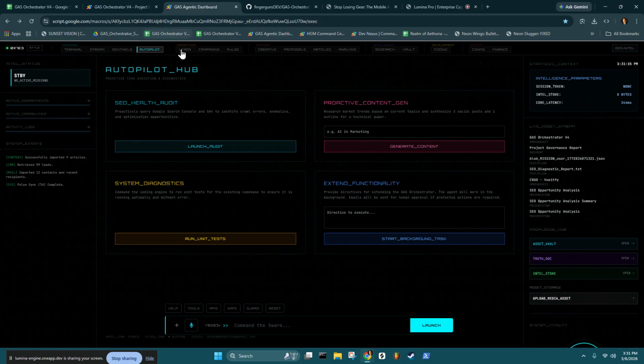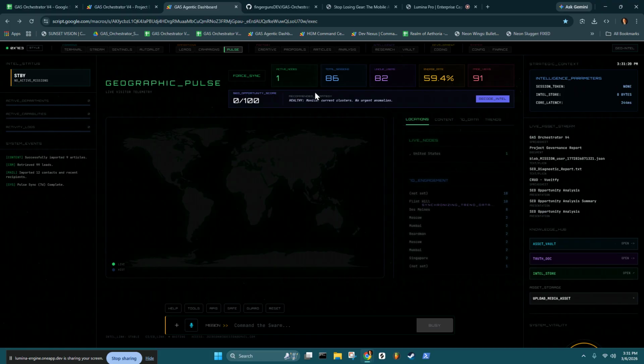And then another thing I've added is on the Pulse tab, I've added this SEO opportunity score. So what it does is when it imports all the Google Search Console and Google Analytics data, it gives me an opportunity score of things that I can work on to bring that up. Not very impressive stats right now, but I don't have any opportunity score apparently.